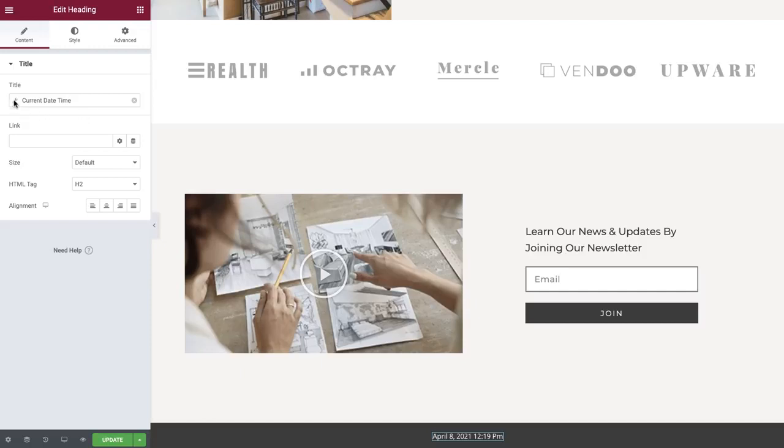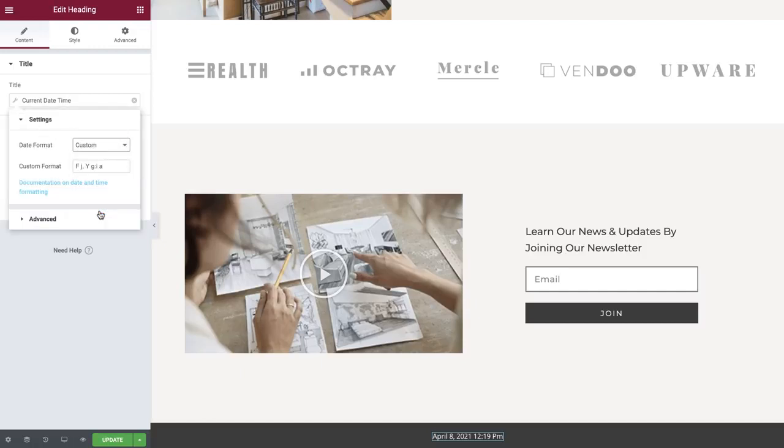Next, click on the wrench icon. Under Date Format option, select Custom. We'll keep the Y, which stands for year, and delete the rest. This will always display the current year.